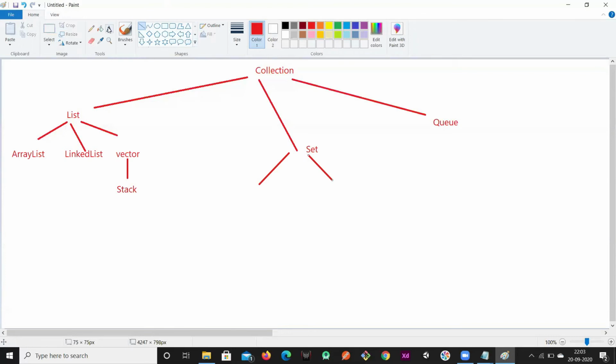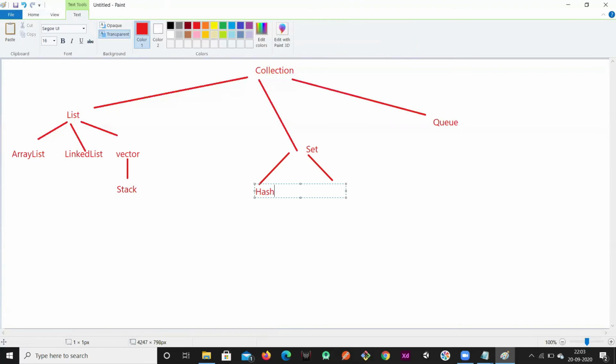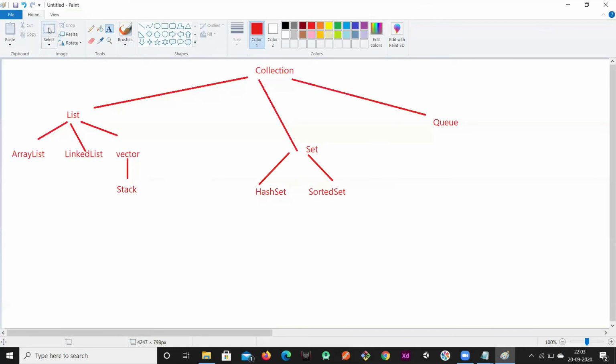It has two children, that is hash set and then sorted set. So these are the children of the set interface, correct? These are the children of the set interface, right?